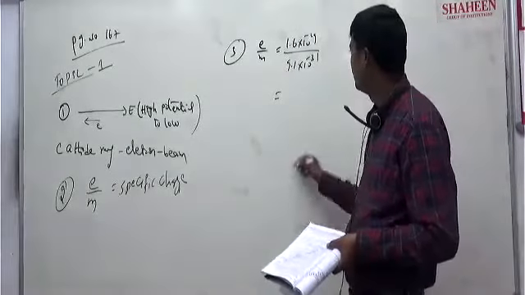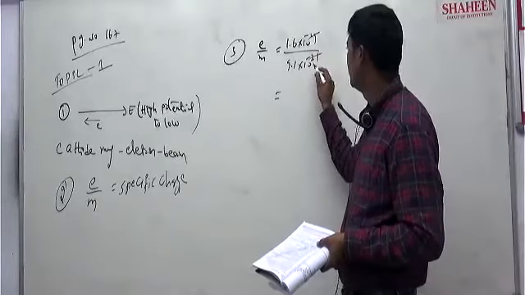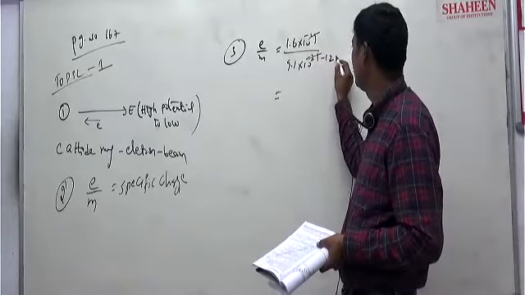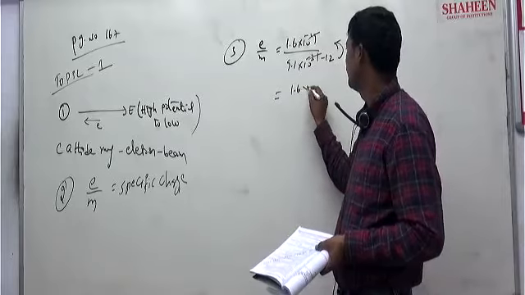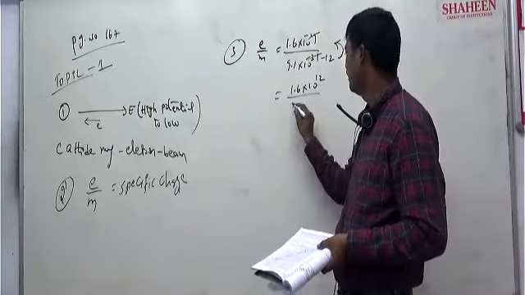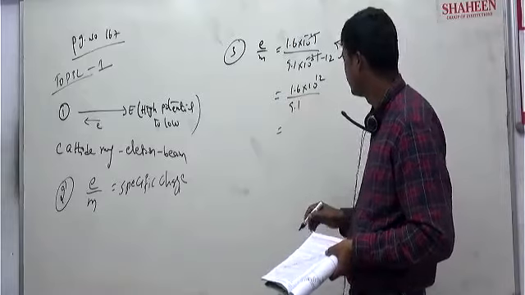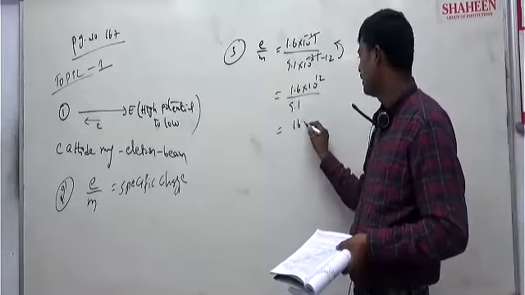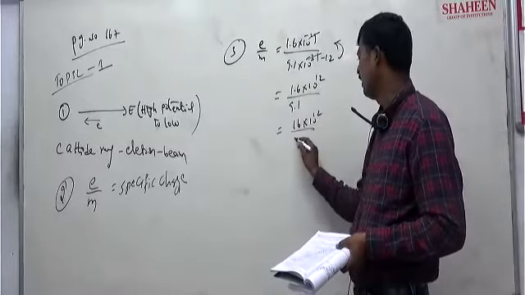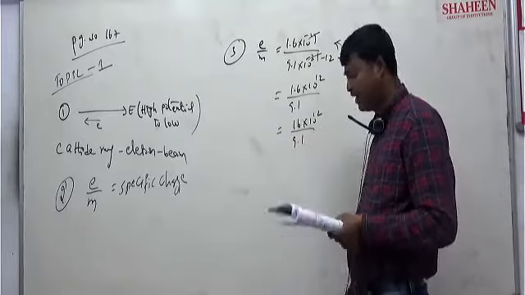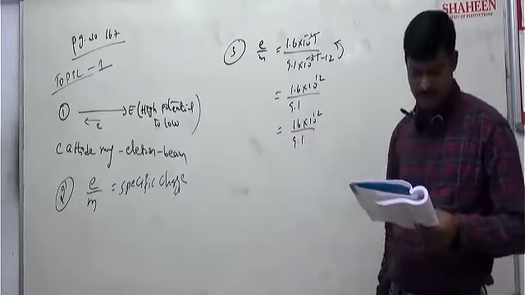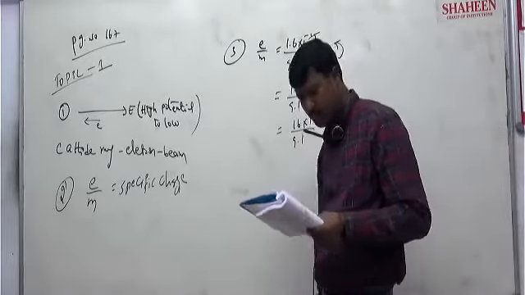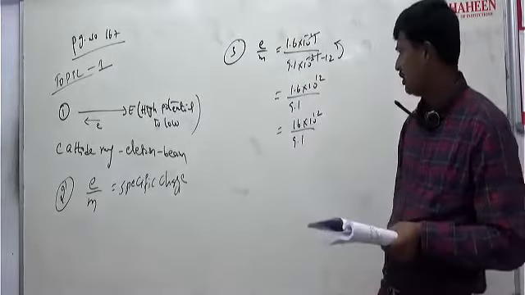So this is basically minus 12 in the numerator, it becomes 1.6 into 10 to the power of 12 by 9.1, or you can write 16 into 10 to the power of 12 by 9.1. So 1 point something into 10 to the power of 11. Clear? So nearly the answer is option C. C is correct.